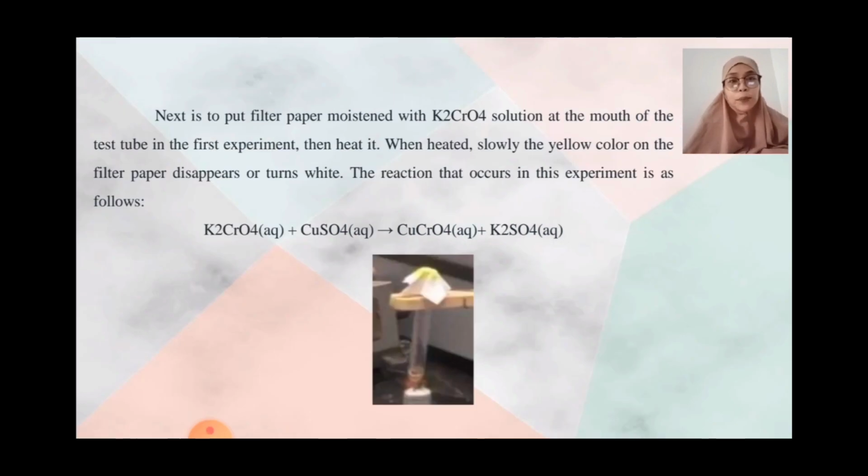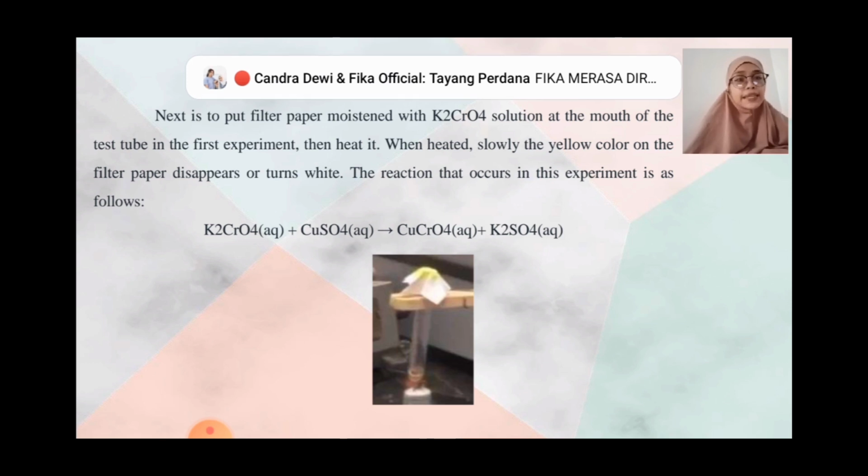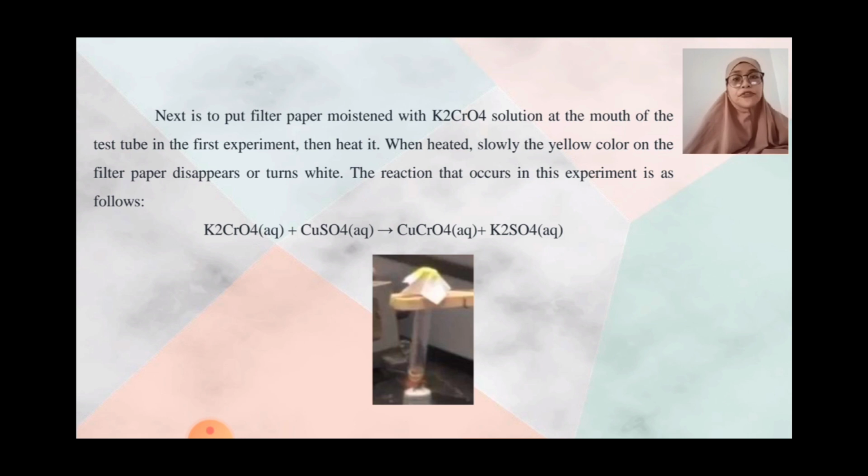Next is to put filter paper moistened with K2CrO4 solution at the mouth of the test tube in the first experiment, then heat it. When heated, slowly the yellow color on the filter paper disappears or turns white. The reaction that occurs in this experiment is as follows: K2CrO4 plus CuSO4 yields CuCrO4 plus K2SO4.